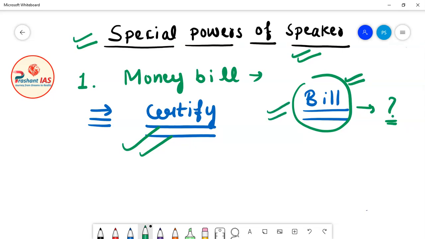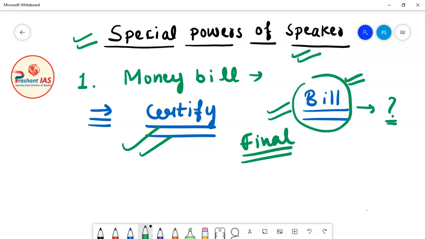And once the speaker has certified it, his decision in that regard is final and binding on the house. So this is the first special power of the speaker of Lok Sabha.